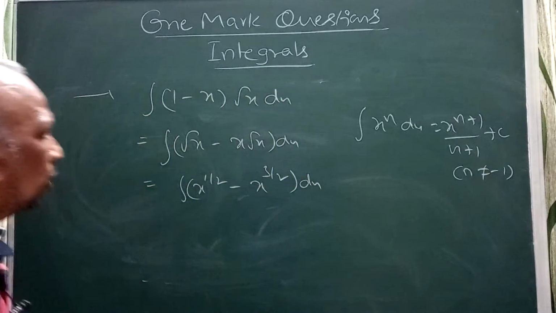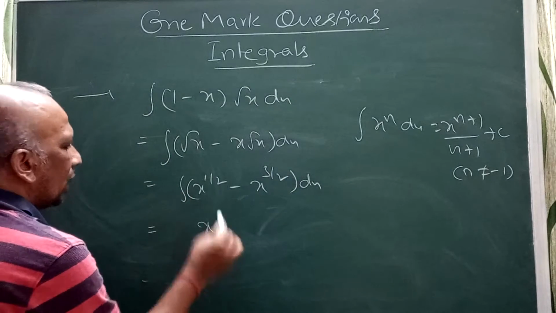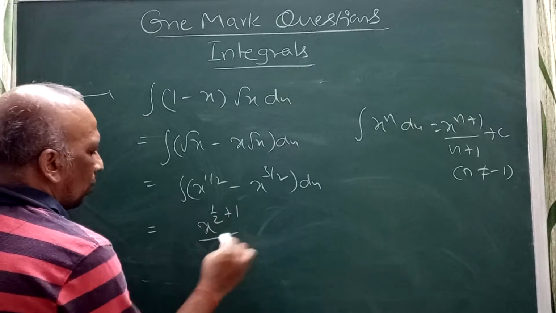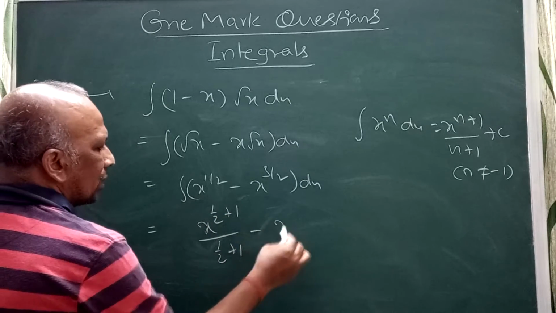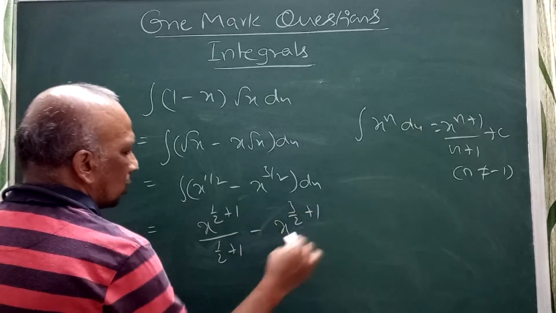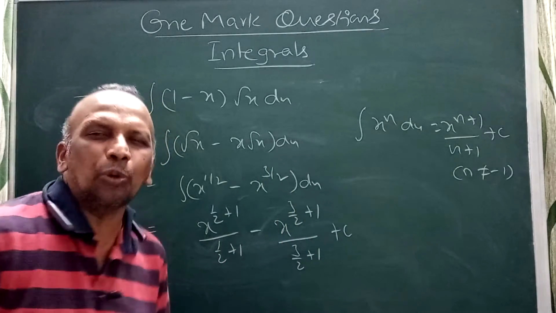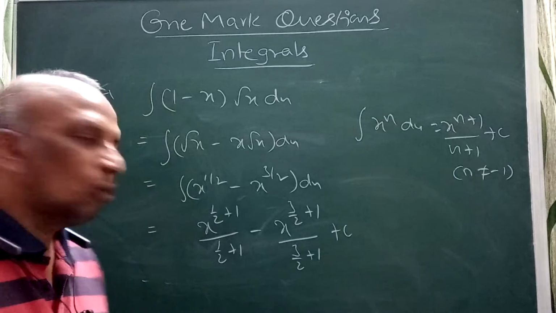I can write this one as x power 1 by 2 plus 1 by 1 by 2 plus 1, minus x power 3 by 2 plus 1 by 3 by 2 plus 1, plus c. No need to write two integral constants, one will be enough.